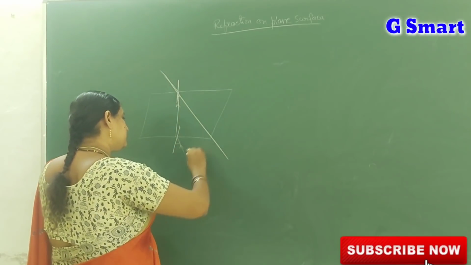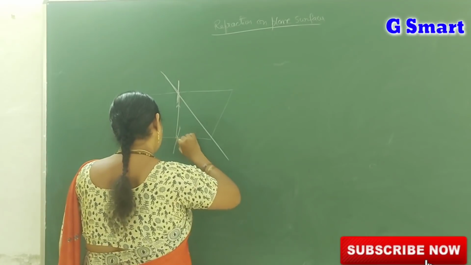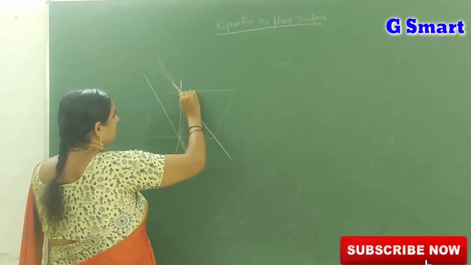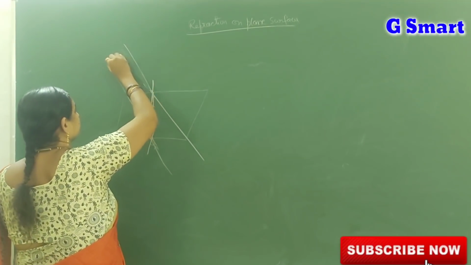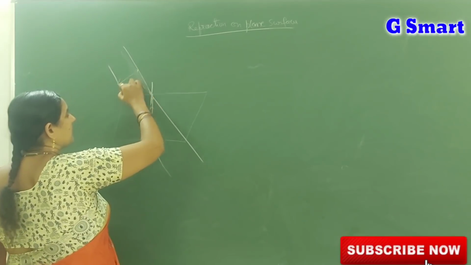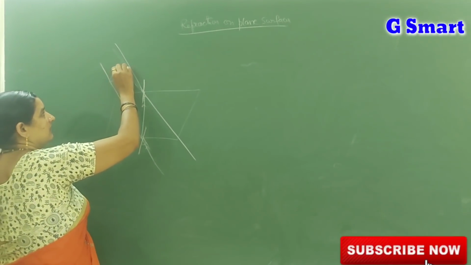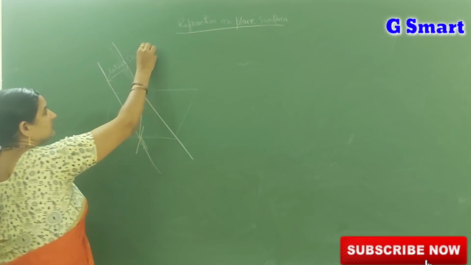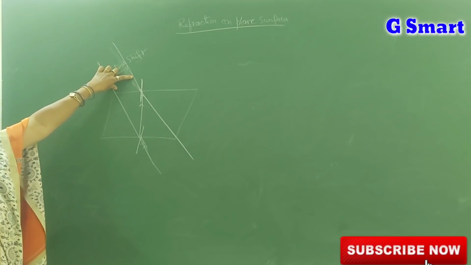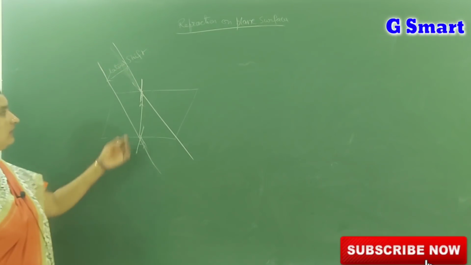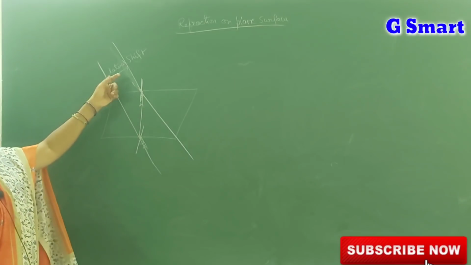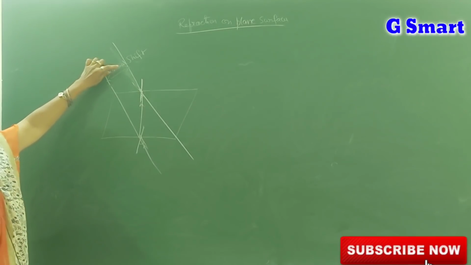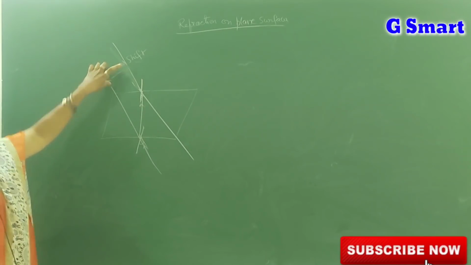If you extend these both, they come parallel to each other. The distance between these two parallel lines is called lateral shift. By doing the experiment, you have to calculate the lateral shift, the length. By using a scale, you can measure the distance between these two parallel lines, that is the lateral shift.